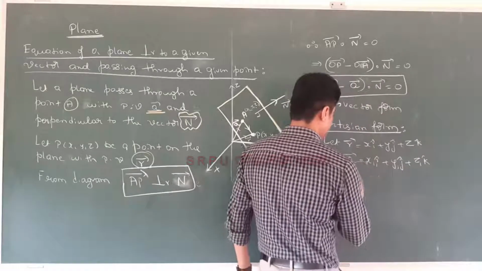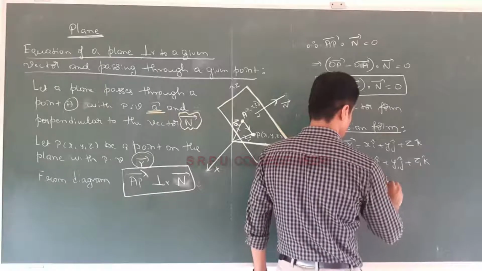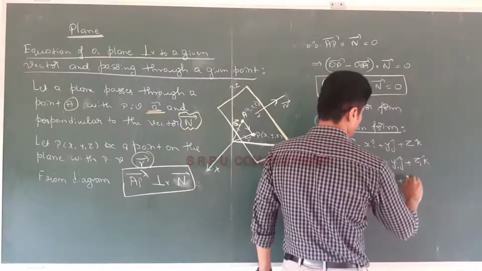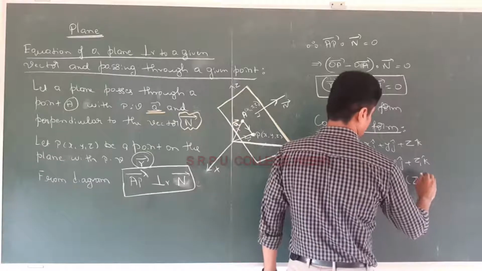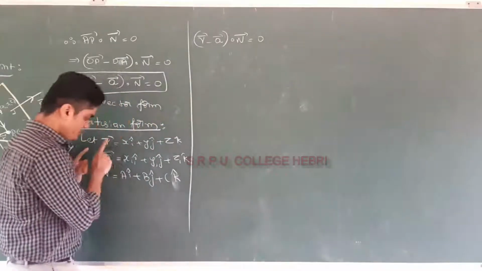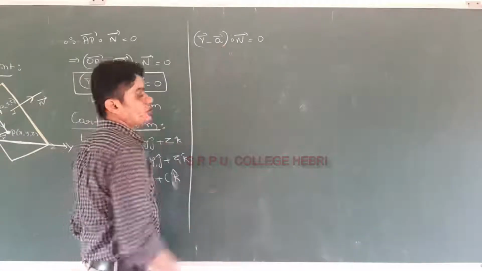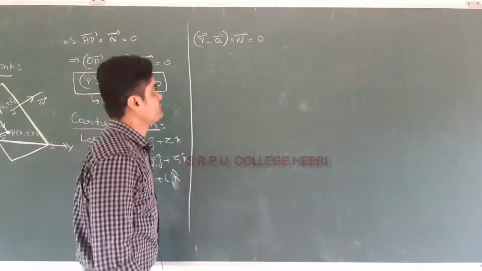Vector n, let it be ai plus bj plus ck. Now substitute vector r, vector a, vector n in vector r minus a dot vector n is equal to 0.